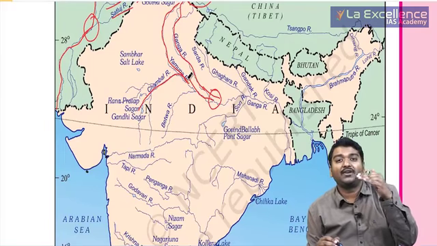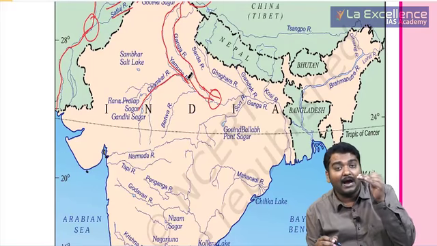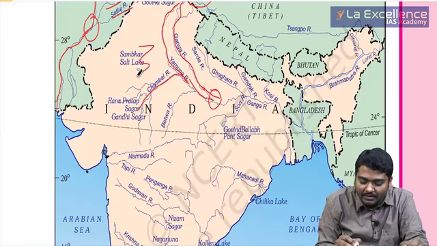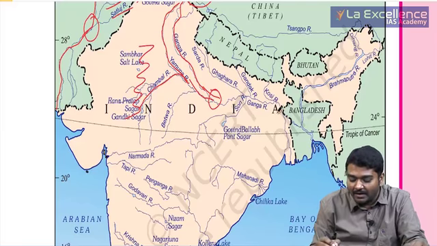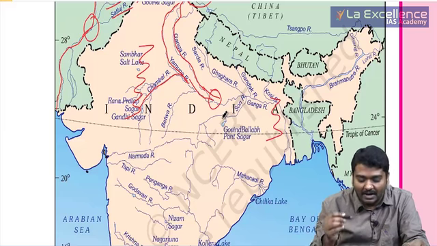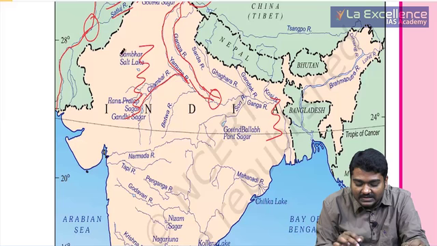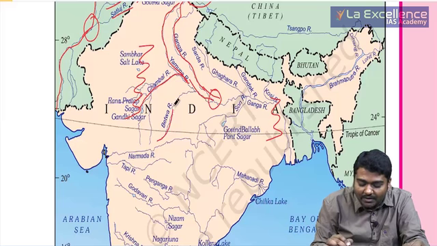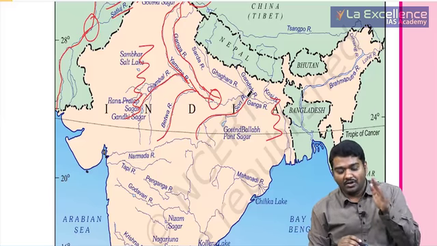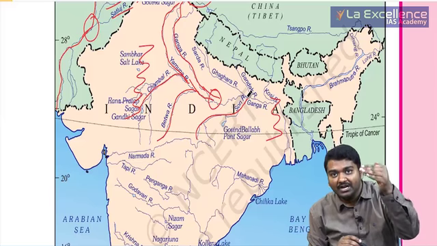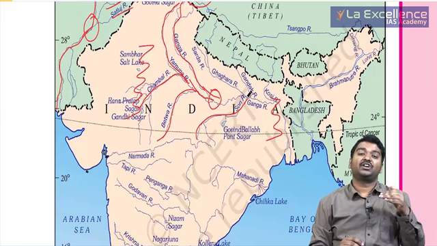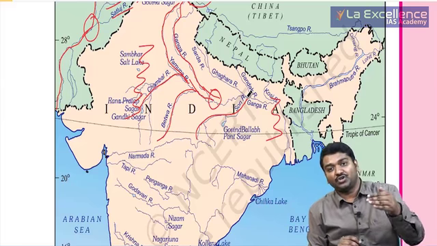I told you the Plateau is divided into Central Highlands and the Deccan Plateau. And I have told you about the Aravalli mountain ranges which come here and Rajmahal hills here. These are all part of central highlands above Narmada. So this is the plateau region. From the plateau it is going and joining the river Ganga. This is what we call, few rivers are originating in Himalayas and they are going and joining Ganga. Few rivers are originating on the plateau and they are going and joining Ganga.